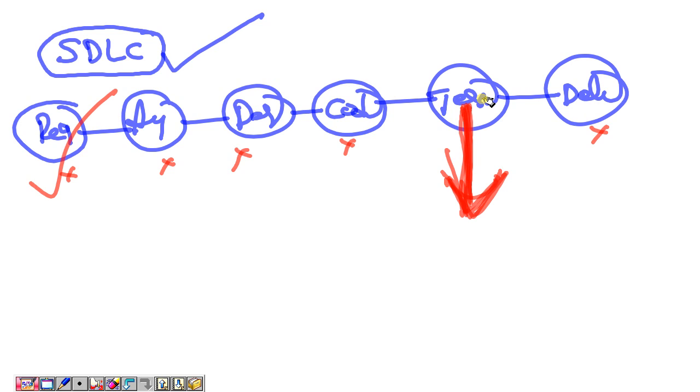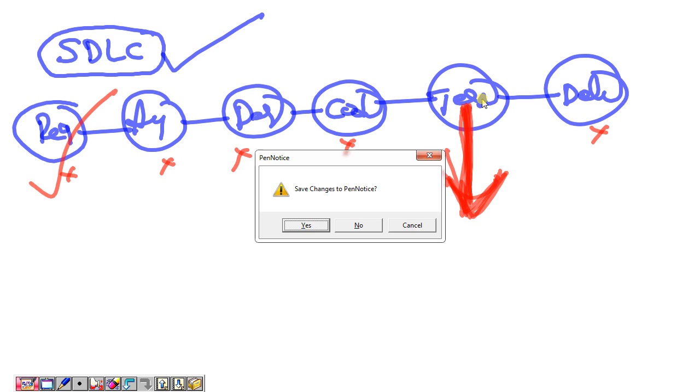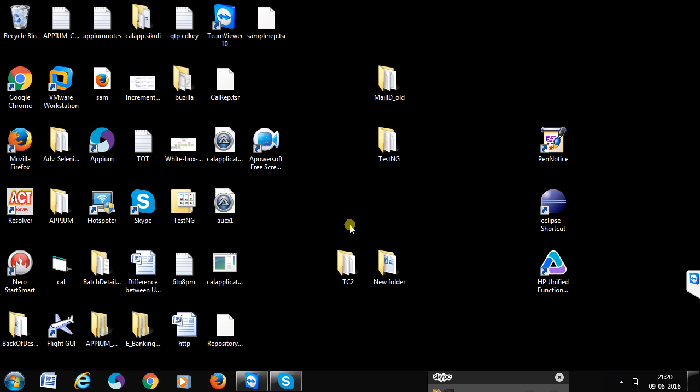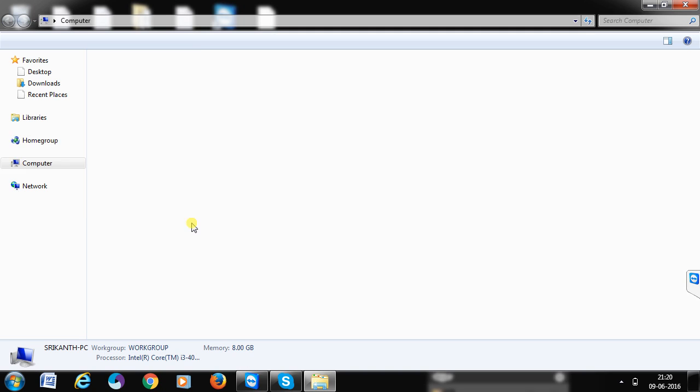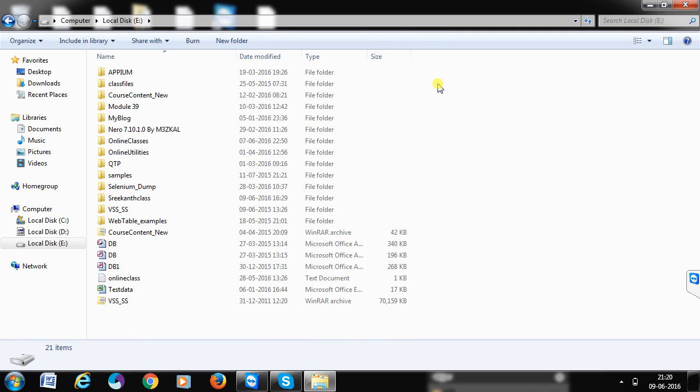This is what we are calling the software development life cycle, and from here onwards we can concentrate on our testing related process only. For example, if you come to the testing department, what roles are available in the testing phase? I'll show you whatever roles are available in the testing department. Now we'll start that discussion.